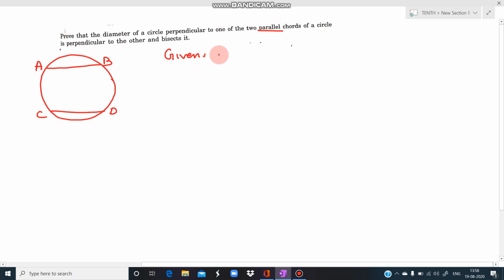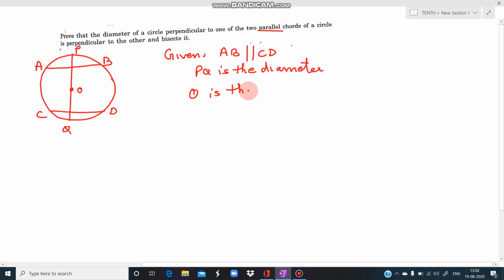So first of all we are given that the chord AB is parallel to the chord CD. उसके बाद हम एक diameter लेते हैं. So PQ is the diameter. We have taken PQ as the diameter of the circle, and we know that diameter always passes through the center. So O is the center of this circle.